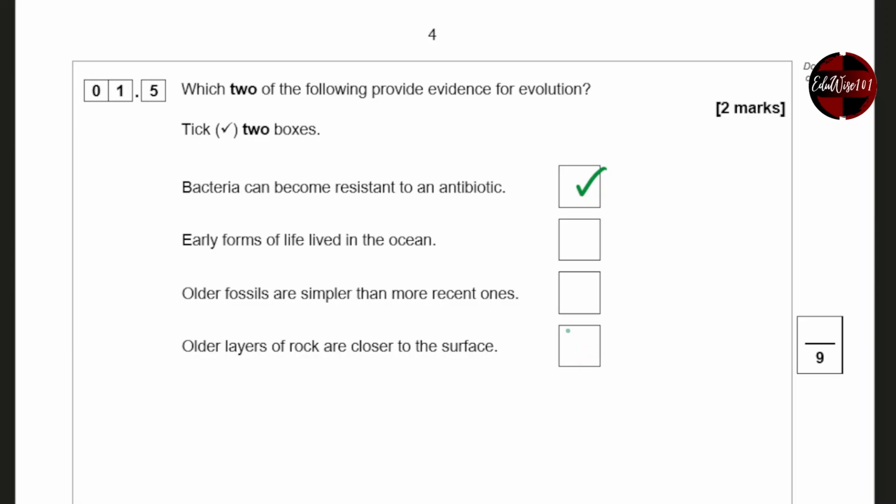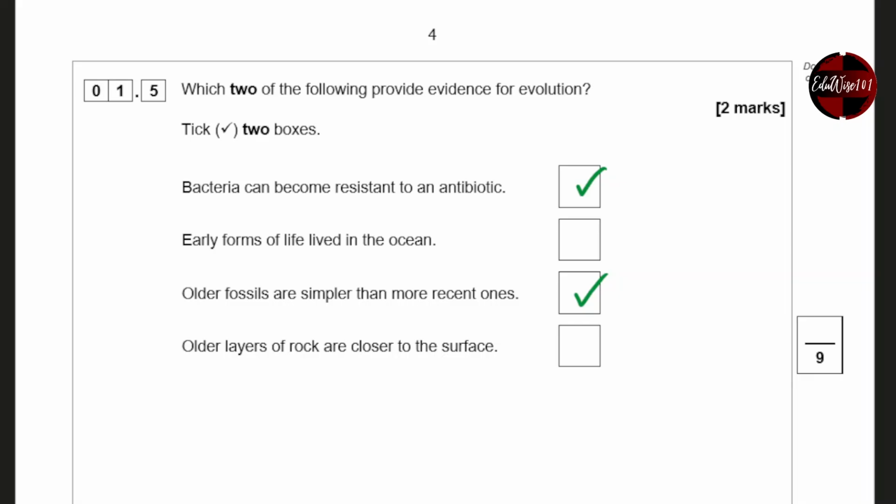Hold on. Reason for evolution. The older fossils are simpler. Oh, actually, number 3 is correct, isn't it? Older layers of rock are closer to the surface. No, that won't be correct. That brings us to the end of the question.